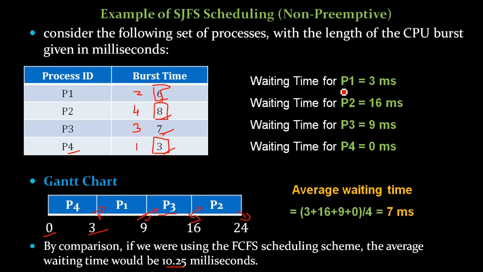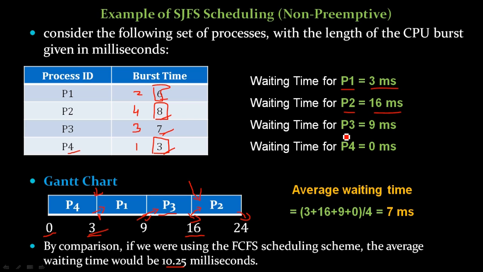How much time is it waiting? It is waiting till this point, where P1 enters, so it has waited for 3 milliseconds. So 3 milliseconds would be the waiting time for P1. Similarly, P2 is waiting for 16 milliseconds. You can see the entry of P2 takes place here, at the 16th millisecond. It has waited from 0 to 16, so 16 milliseconds is the waiting time of P2.